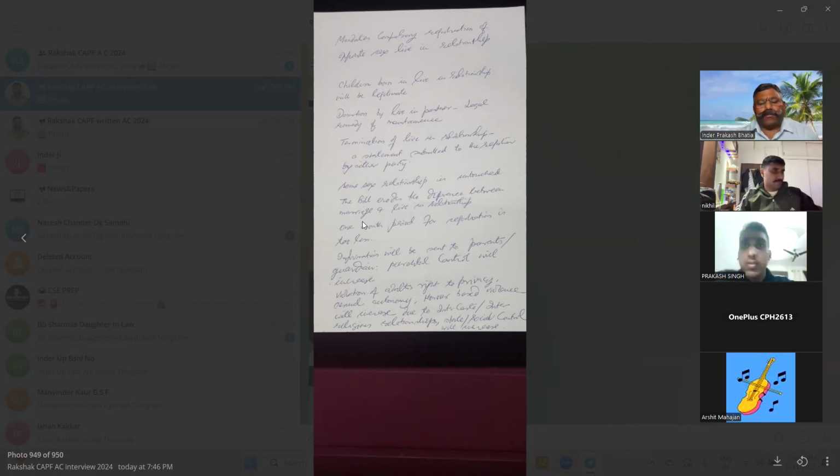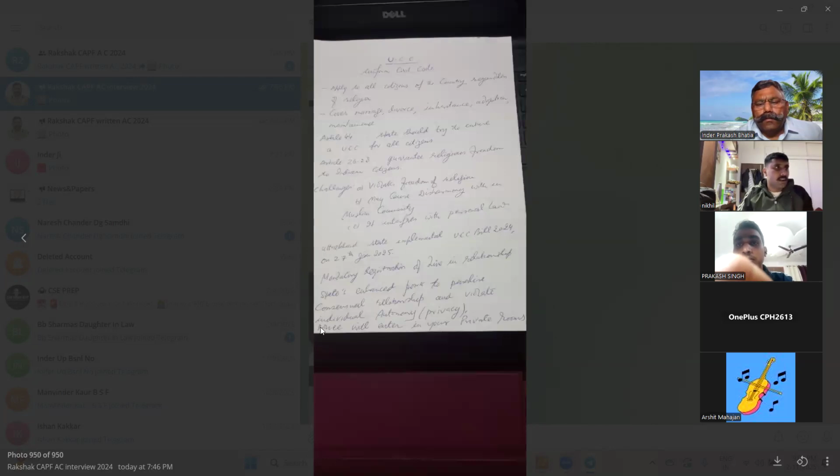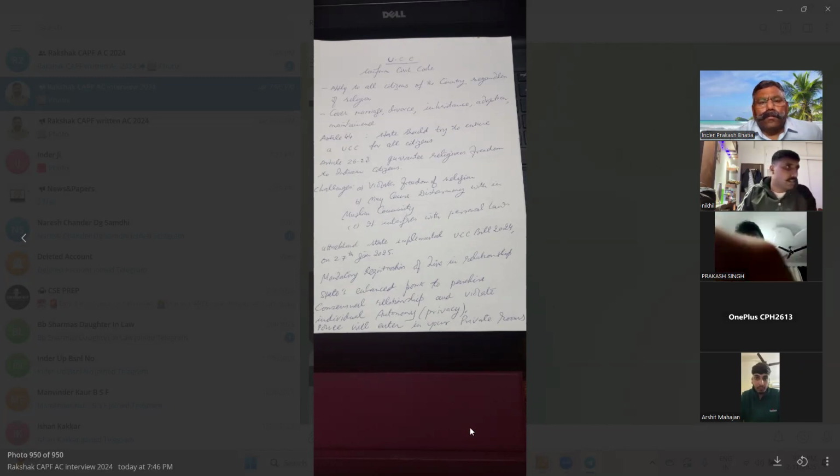UCC, Uniform Civil Code, applies to all citizens of the country irrespective of religion. It covers marriage, divorce, inheritance, adoption, maintenance. Article 44 states the state should try to ensure a UCC for all citizens. Articles 26 to 28 guarantee religious freedom to Indian citizens. Challenges: it may violate freedom of religion, may cause disharmony within the Muslim community, and it interferes with personal law.